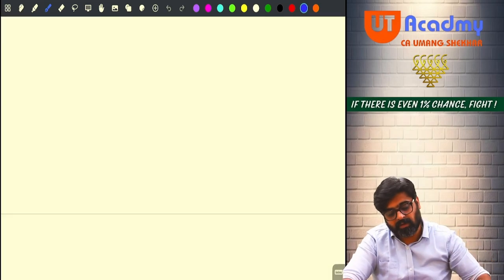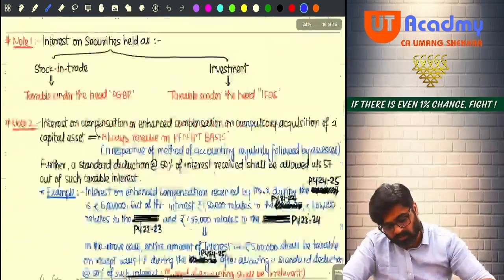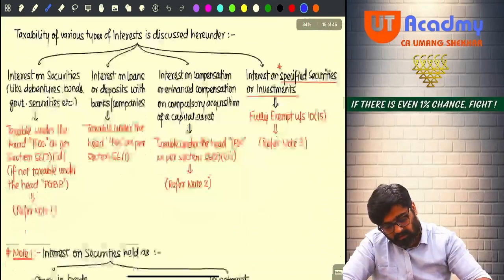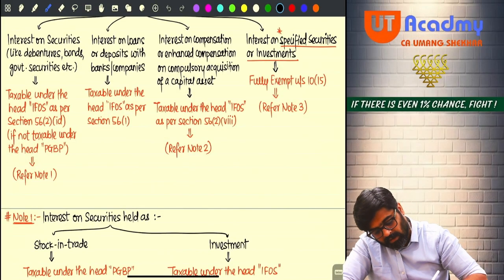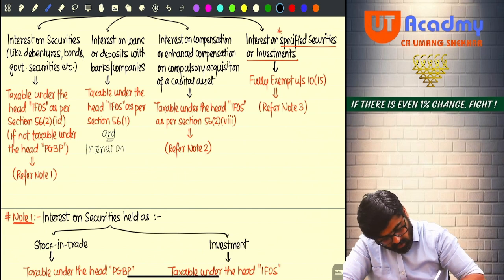So I have given you these notes, no? In these notes, in the main chart, interest on loan or deposit with bank, here only I will include interest on income tax refund. Income tax refund is not your income.